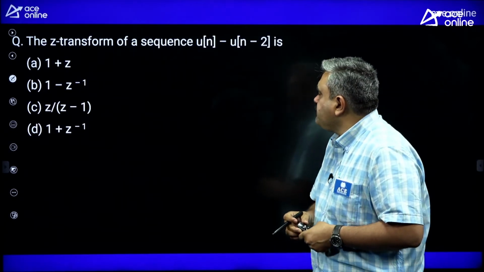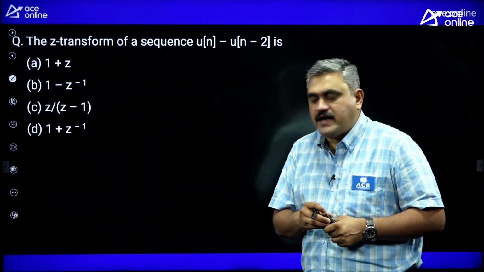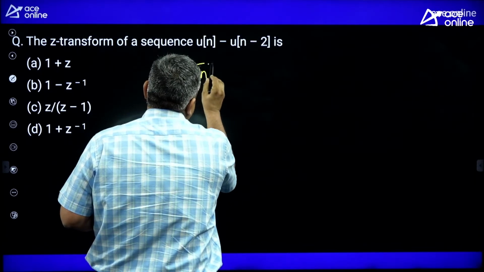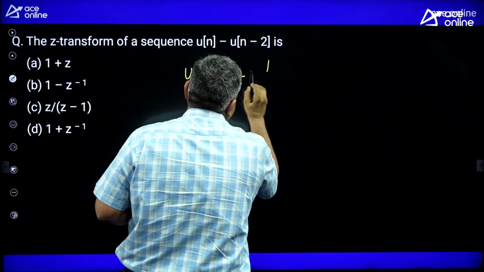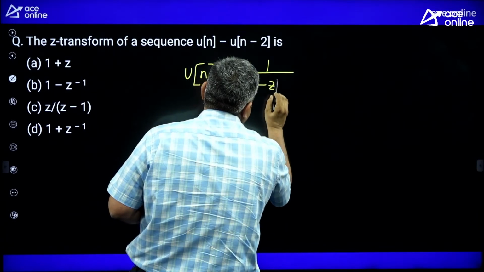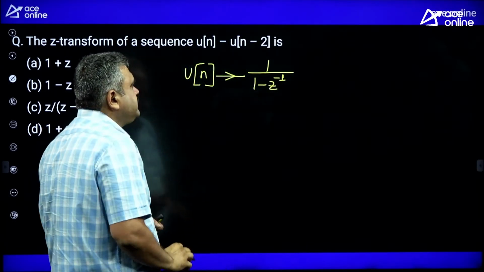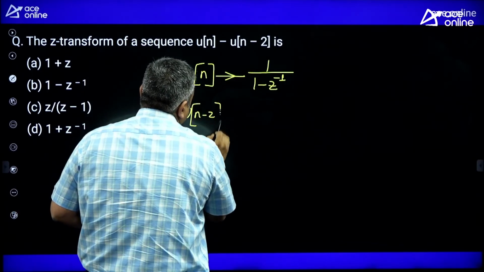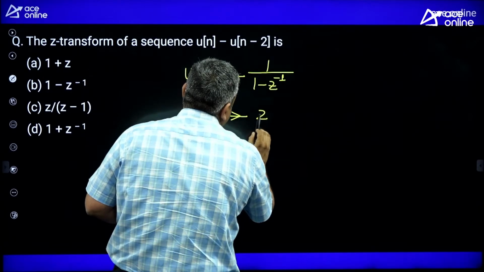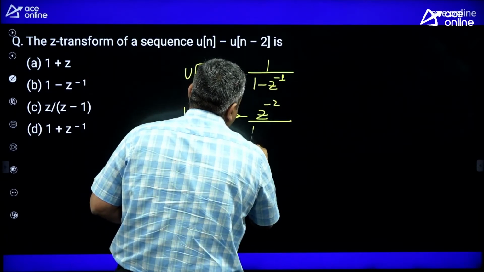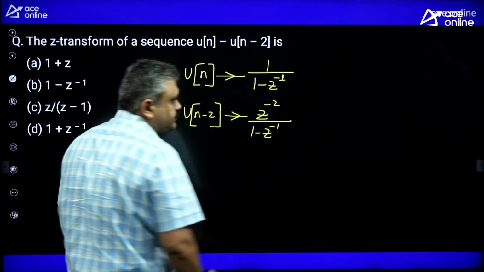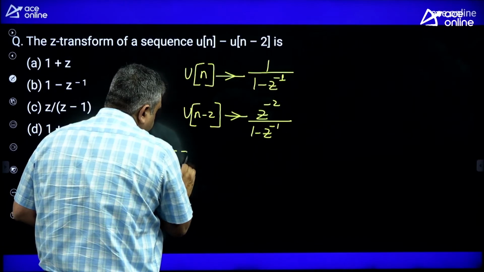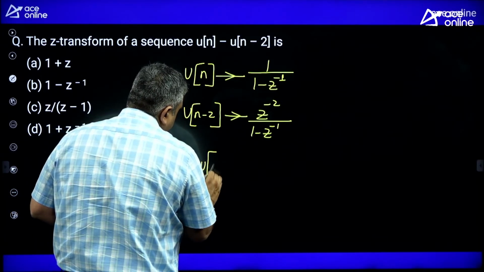Next, the Z transform of a sequence u of n minus u of n minus 2 is dash. So basically, what is the Z transform for a unit step sequence? For u of n, the Z transformation is 1 by 1 minus Z inverse. ROC I am not writing, the question is related only to this. So for u of n minus 2, what will be the transformation? Using the time shifting property, this would become Z power minus 2 by 1 minus Z inverse. So what is he asking? It is the difference of u of n and u of n minus 2.